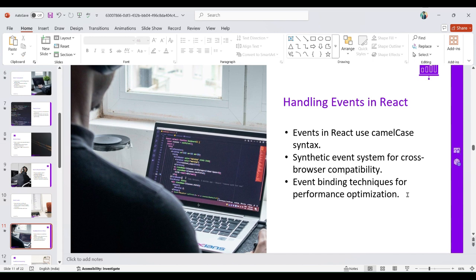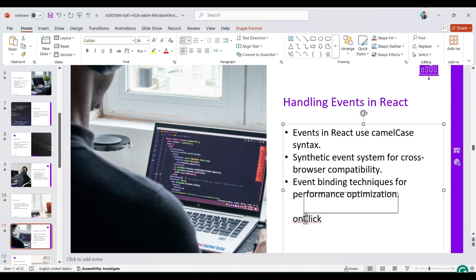I can show you here: here I mentioned a capital letter C. This is camel casing syntax, and onChange as well, and onSubmit as well. These are camel casing syntaxes.